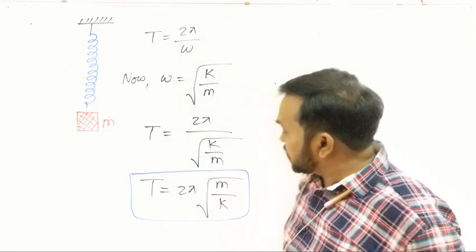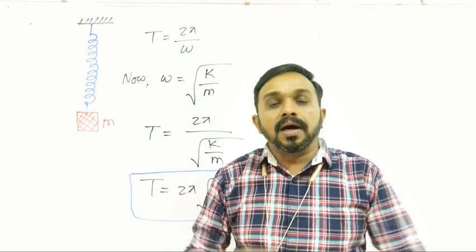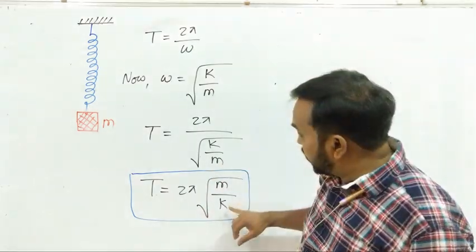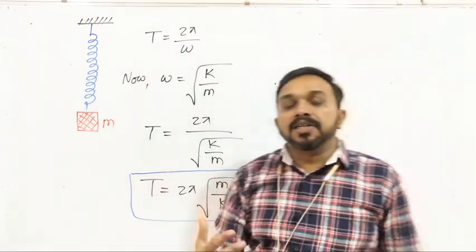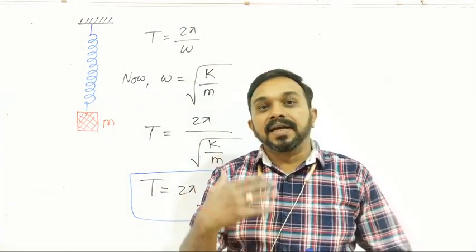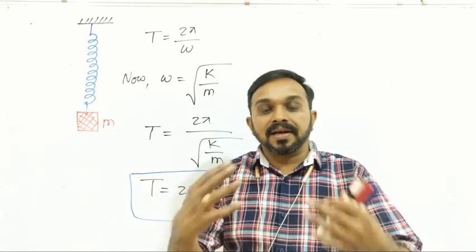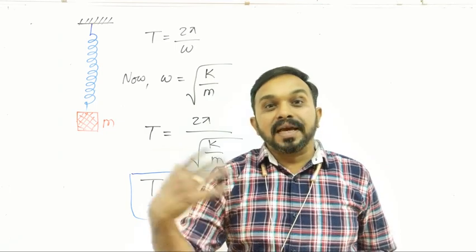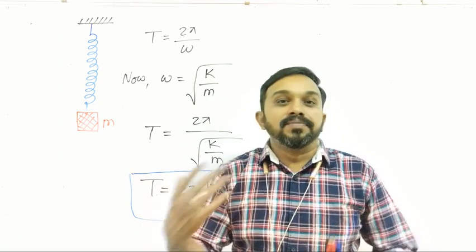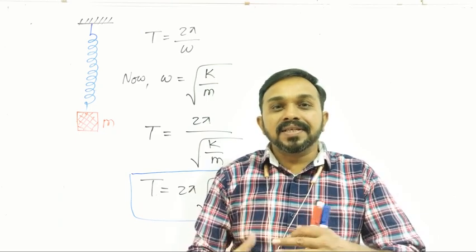Now this k, for our NEET and JEE or our objective exams, there are different types of arrangement of the spring. Means the springs are connected in series, springs are connected in parallel. Two springs are connected in series, two springs are connected in parallel. What is the time period, or the comparison between the different time periods? So that part we will discuss in the next lecture.